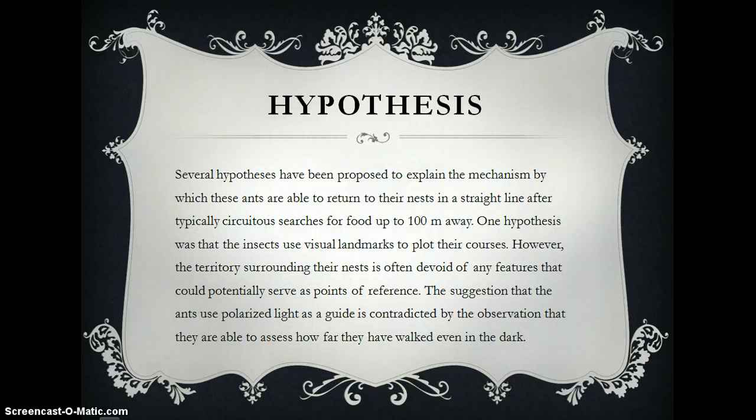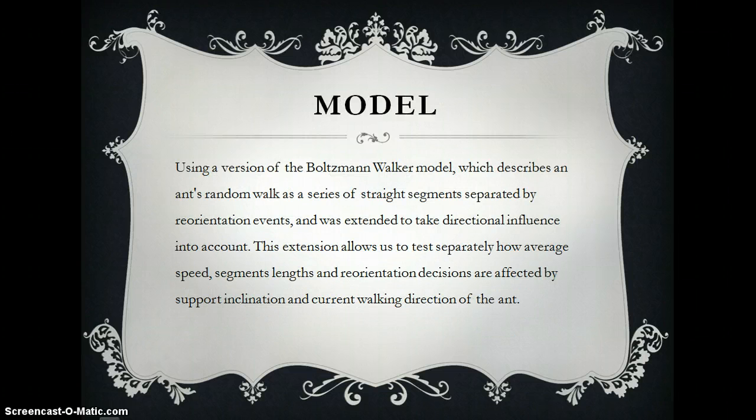To prove this is right or wrong, we need to build a model. So here comes a model on how ants move in a straight line, which is called the Boltzmann-Walker model, which describes an ant's random walk as a series of straight segments separated by reorientation events, and this model was extended to take directional influence into account. This extension allows us to test separately how average speed, segment length, and reorientation decisions are affected by support inclination and current walking direction of the ant. So now we have built the model for how ants move in a straight line.